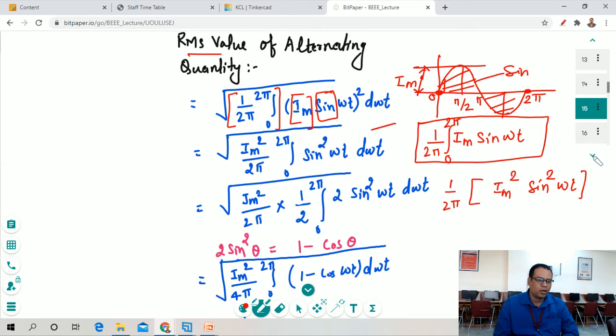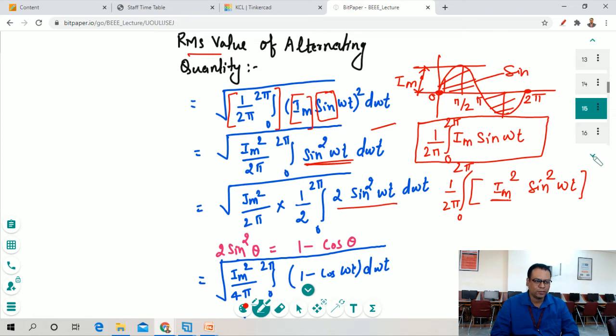When we take Im as common, it becomes Im square upon 2 pi, integration from 0 to 2 pi of sine square omega t. How do we integrate this sine square omega t? While integrating it, we have to use a formula: 2 sine square theta is 1 minus cos 2 theta. So we multiply and divide by 2 to get the complete formula.